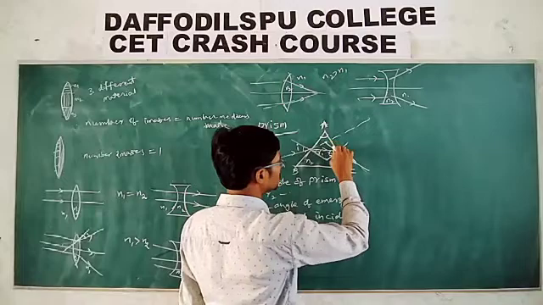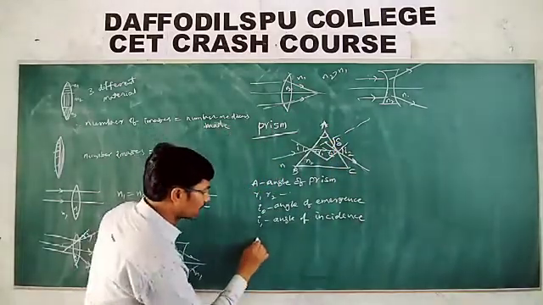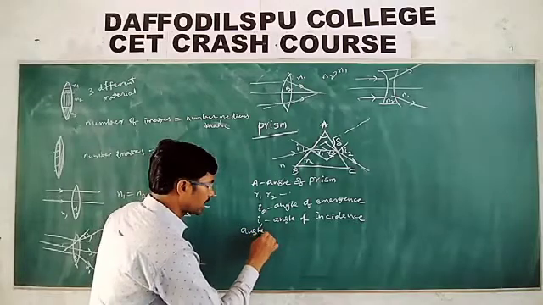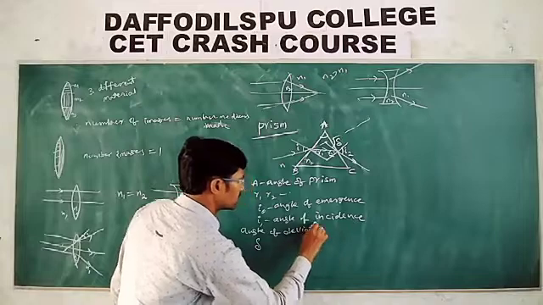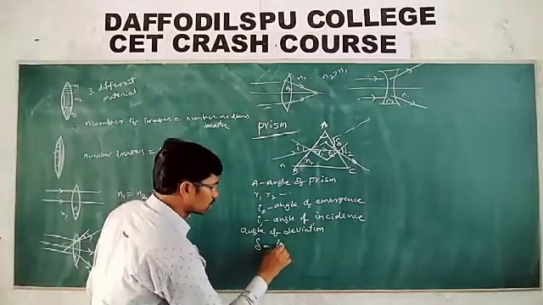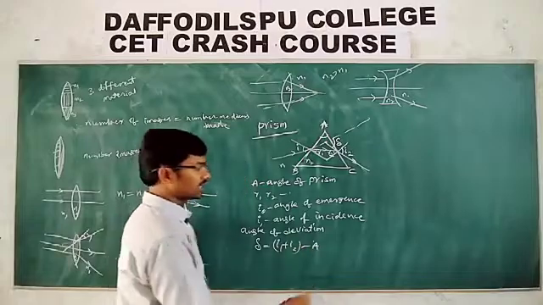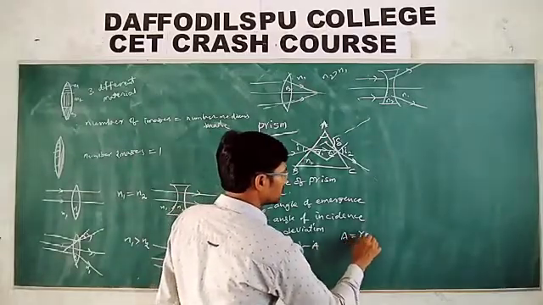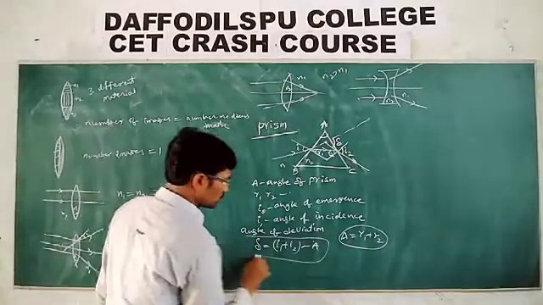Now the angle between these two is called what? Angle of deviation. And remember, angle of deviation delta is equal to I1 plus I2 minus A, whereas A represents the angle of prism, A is equal to R1 plus R2.